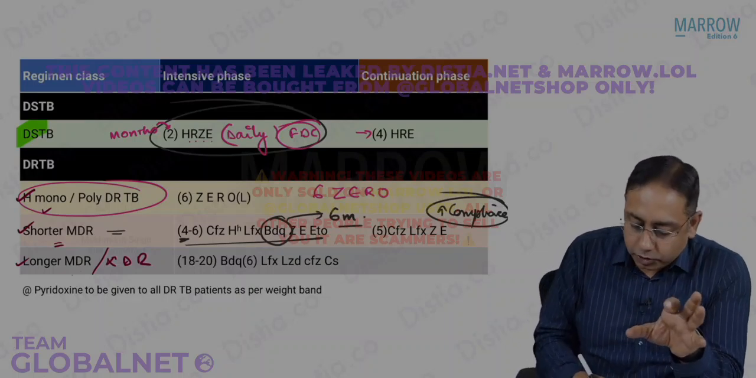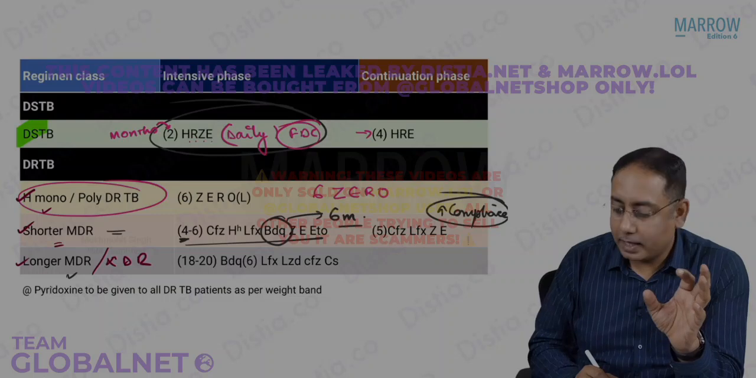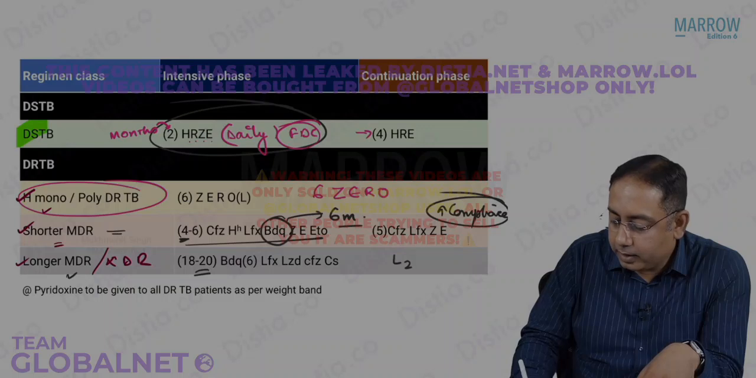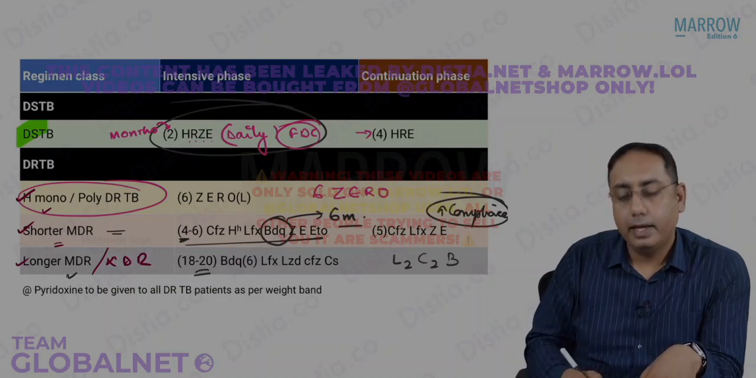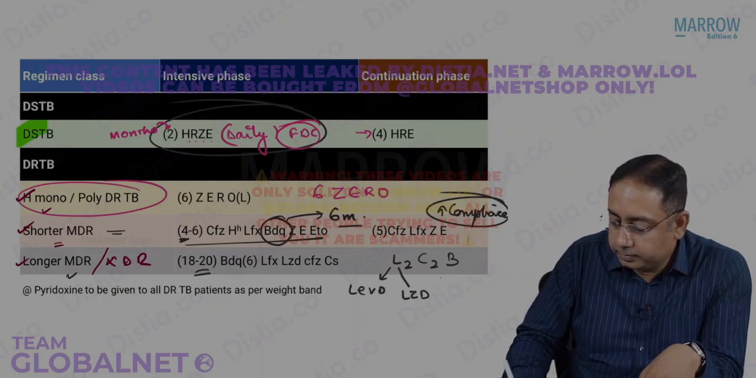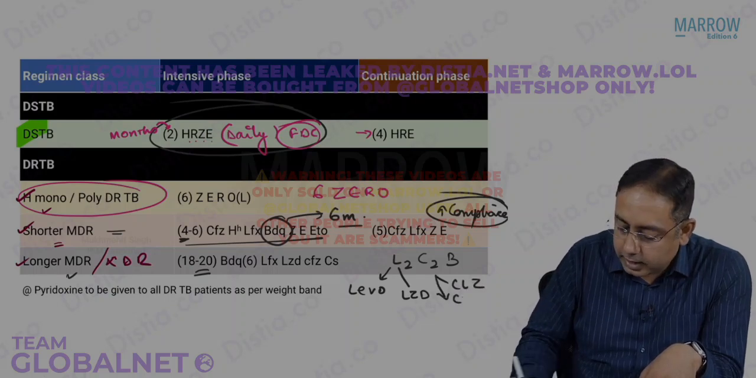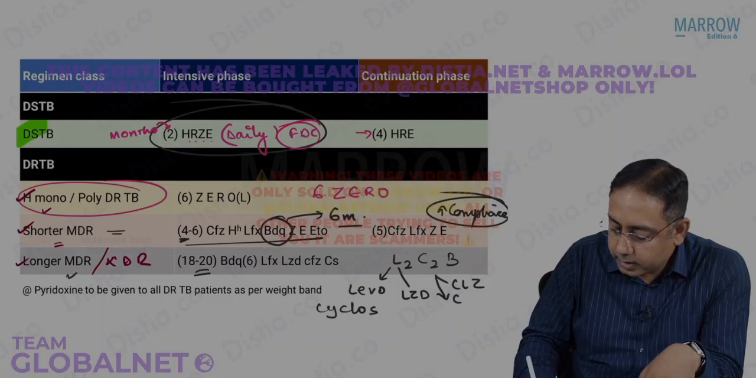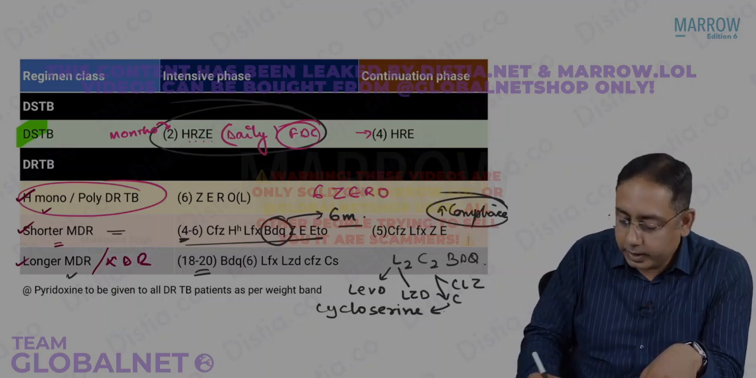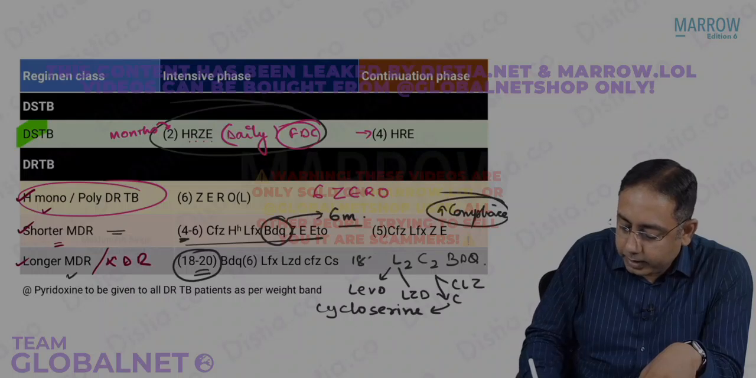Are we clear? The shorter bedaquiline-containing regime can be remembered as, for 18 to 24 months, we are giving L2C2B. L2C2 stands for levofloxacin, linezolid, clofazimine, cycloserine. This C stands for cycloserine and B stands for bedaquiline. So it is given for 18 to 20 months.